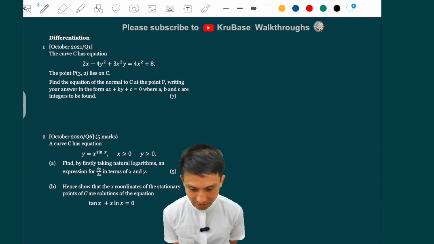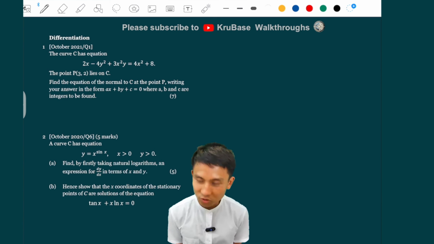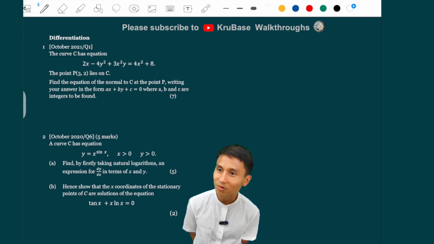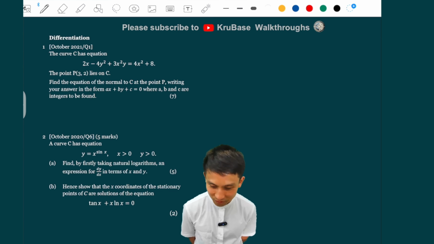Differentiation. All right, so this is, first one is October 2021. All right, it seems interesting here. Well, it's probably not that bad. Again, if you see anything harder than this, just tell me. But I think the second one is probably harder. But let's do the first one first.